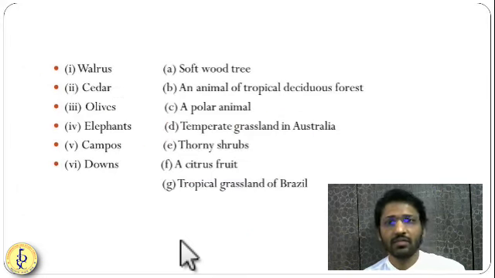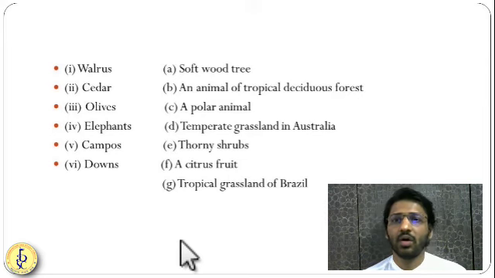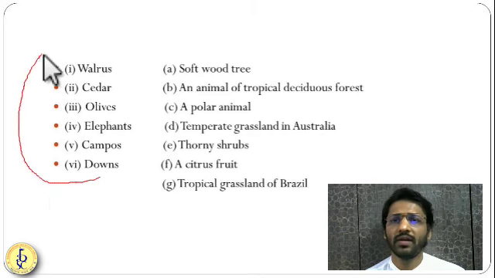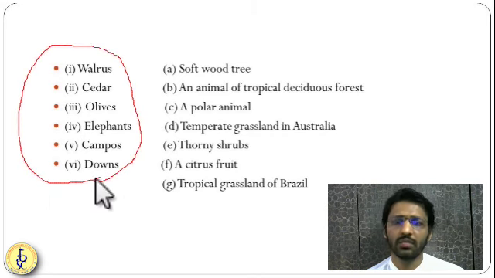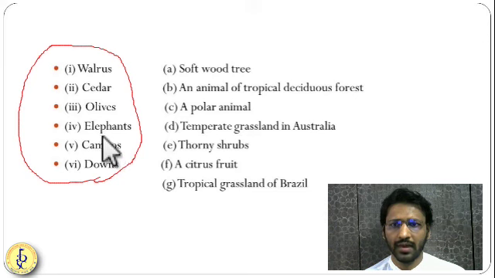Next is match the following. This match the following is also very important and can be asked as it is. So: walrus, cedar, olive, elephant, campos and downs. If you feel it is very difficult, first try to solve the very simple ones. Softwood trees, do you know which are the softwood trees? You might not know. Elephant, yes, you have heard about the elephant. We have seen that you will find elephants in the tropical deciduous forest.